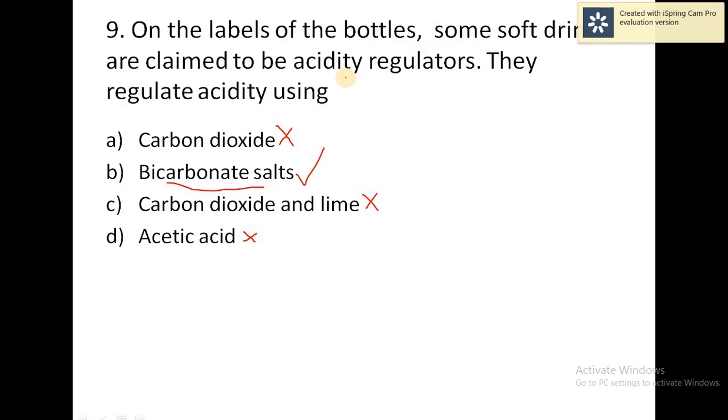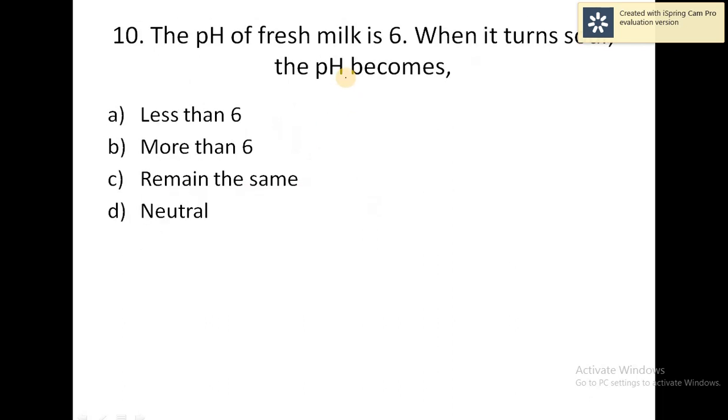So moving to the next question. The pH of fresh milk is 6. When it turns sour, the pH becomes what? We studied various ranges of pH value in chemistry. pH value of fresh milk, we know that. What is the pH value of fresh milk? It is around 6.5, 6.4 to 6.6.